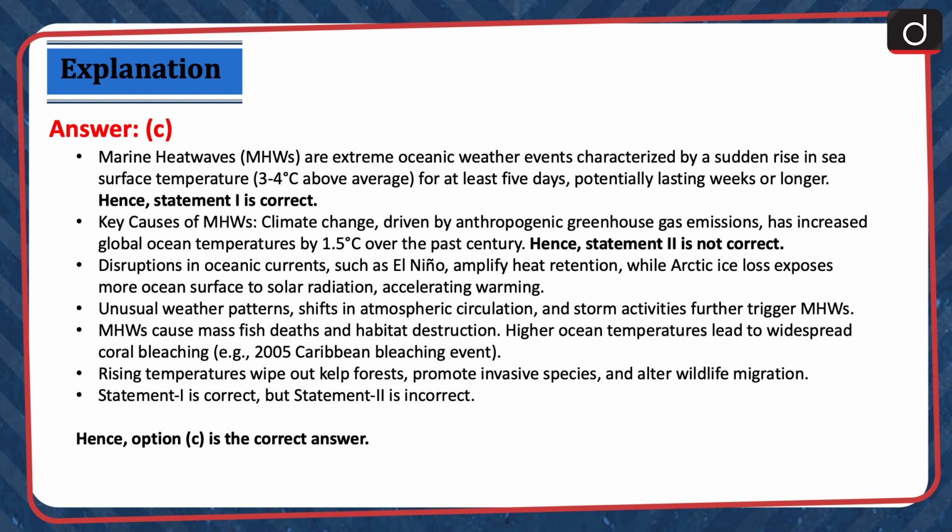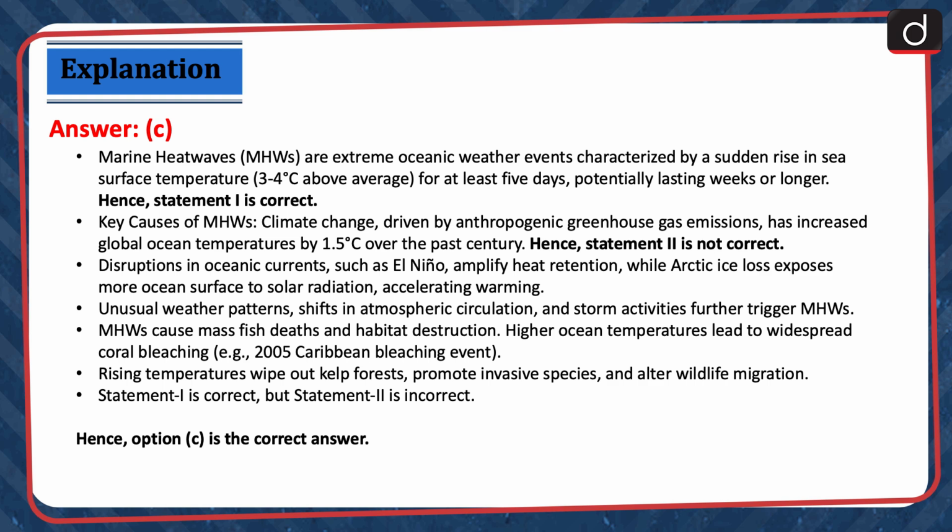Disruptions in oceanic currents, such as El Niño, amplify heat retention, while Arctic ice loss exposes more ocean surface to solar radiation, accelerating warming. Unusual weather patterns, shifts in atmospheric circulation, and storm activities further trigger MHWs. MHWs cause mass fish deaths and habitat destruction.